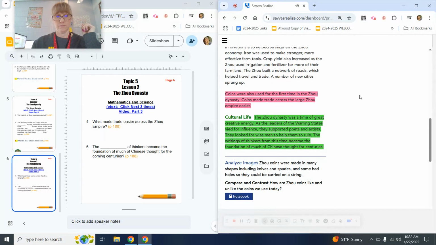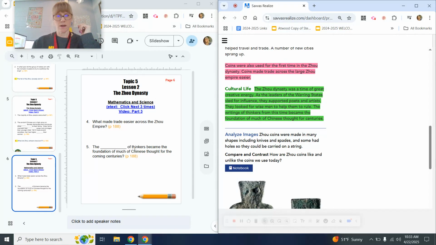Cultural life. The Zhou dynasty was a time of great creative energy. As the leaders of the warring states vied for influence, they supported poets and artists. They looked for wise men to help them to rule. The writings of thinkers from this time became the foundation of much of Chinese thought for centuries.